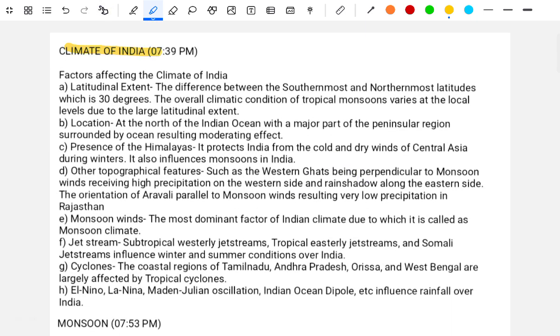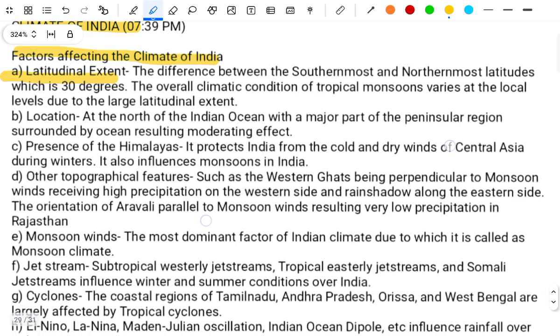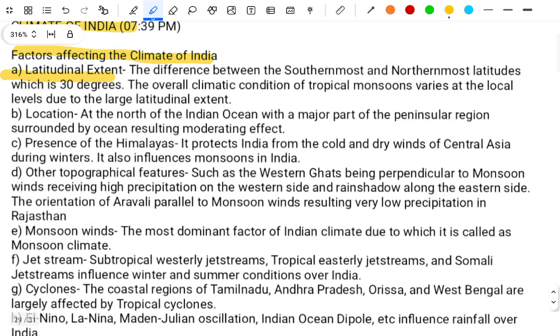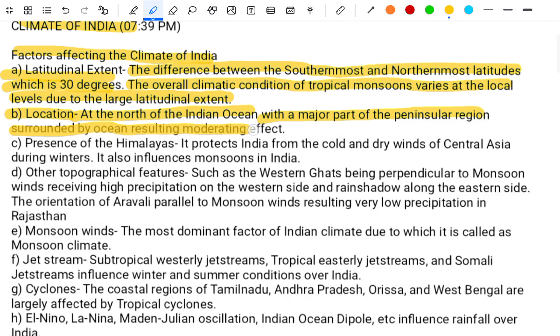The Indian climate. The factors affecting the climate of India: A, latitudinal extent. The difference between the southernmost and the northernmost latitudes is about 30 degrees. The overall climate condition is tropical monsoon, varying at the local level due to the large latitudinal extent. B, the location. At the north of the Indian Ocean with major ports, the peninsular region is surrounded by the ocean, resulting in a moderating effect.